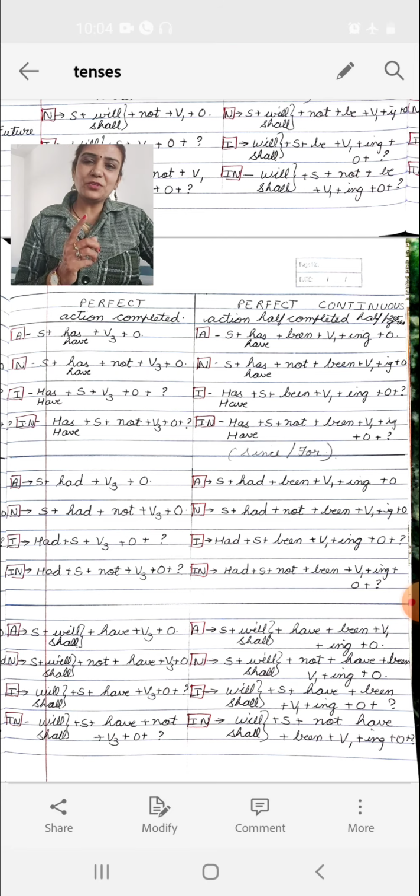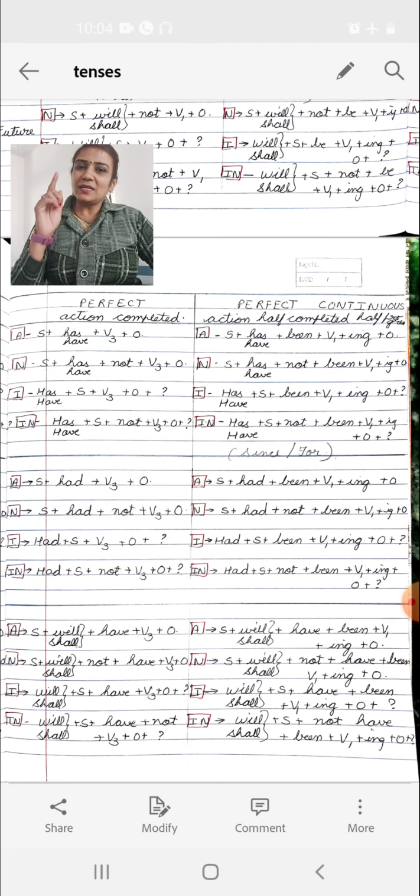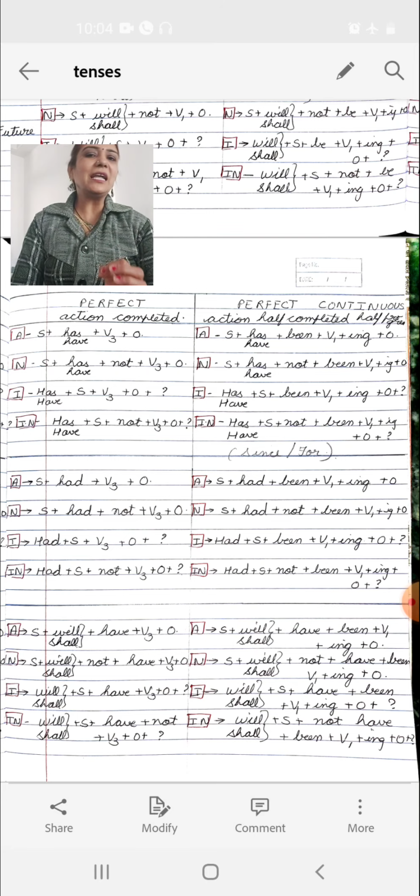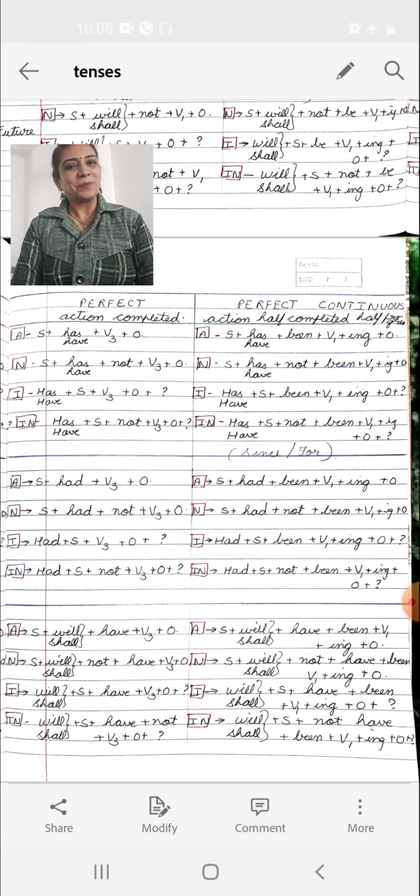So for a quick revision, all the present tenses, all the simple tenses: subject, verb first form, object; subject, verb second form, object; subject, will/shall, then be and verb first form. This is how we have to completely understand the rules. They should be on our fingertips. So then only we can speak a language correctly and not make any mistakes.